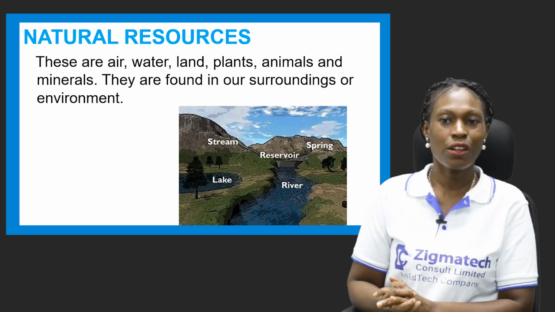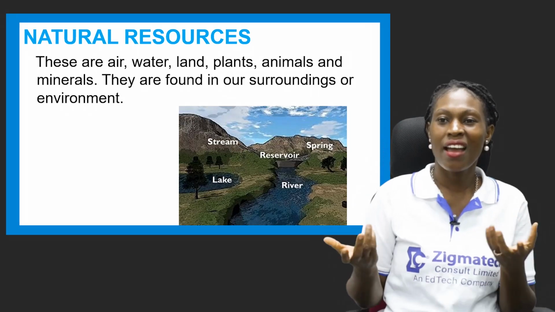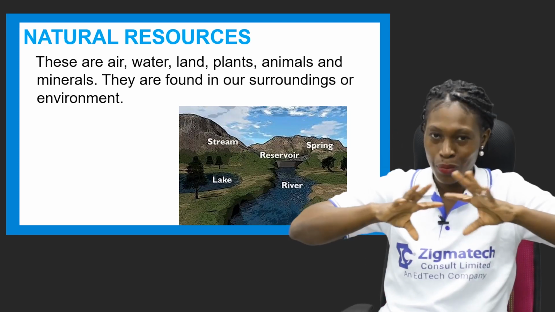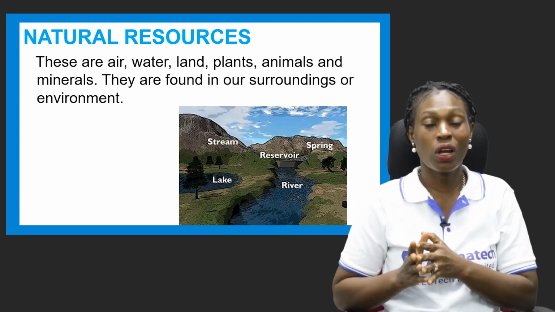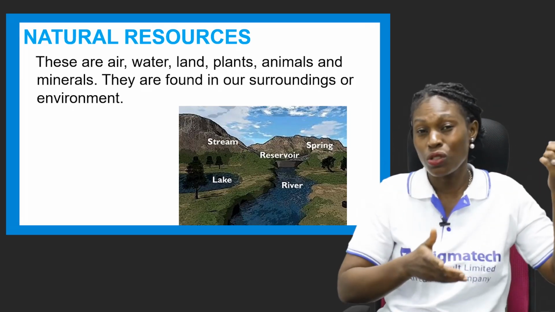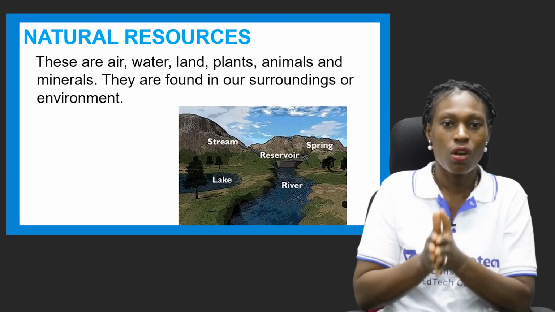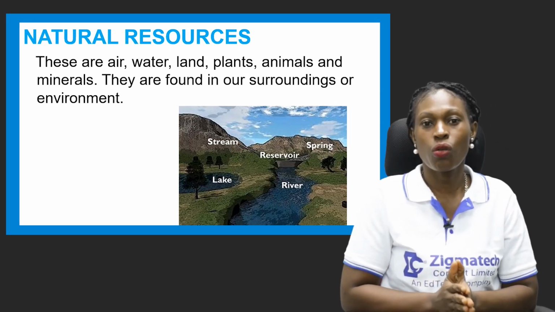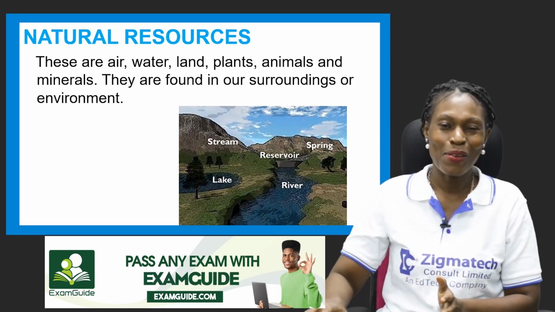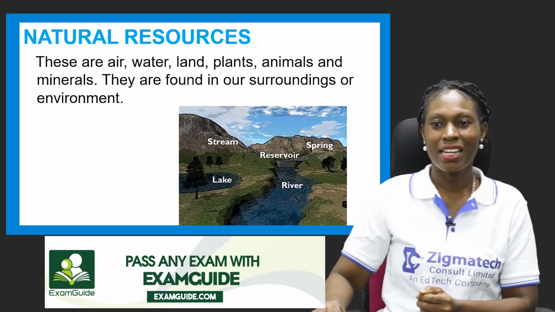Now we also have natural resources. These could be air, water, land, plants, animals, and minerals. These are always around us. They are found around us when you talk about natural resources. These are things that the family needs, just as we talked about the basic needs. The family needs these natural resources too for their achievements in some of the goals that they had put in place to achieve. Now let's move on to practice some questions on our ExamGuide app.